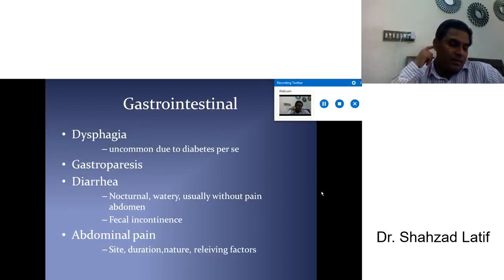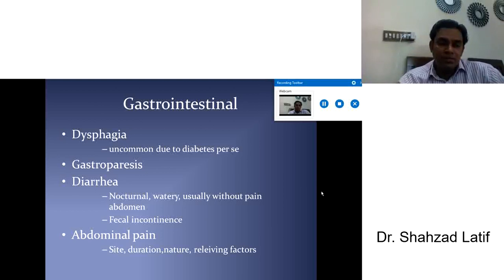And gastrointestinal complications that may be unexplained, without any cause. Maybe dysphagia, not very common, but you will observe some dysphagia in a diabetic patient.